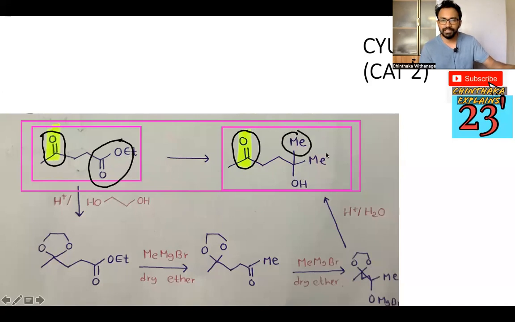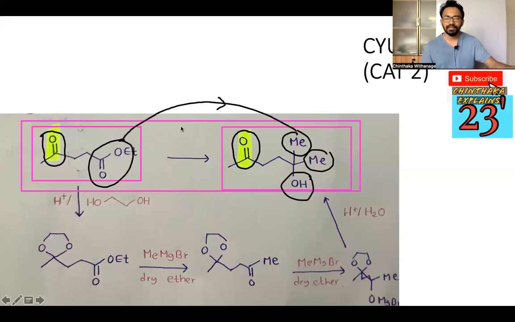See, same two methyl groups and OH. So when you see this, you have to identify that for this transformation Grignard can be our answer. But the thing is, if we use Grignard, the keto part also likes to react.